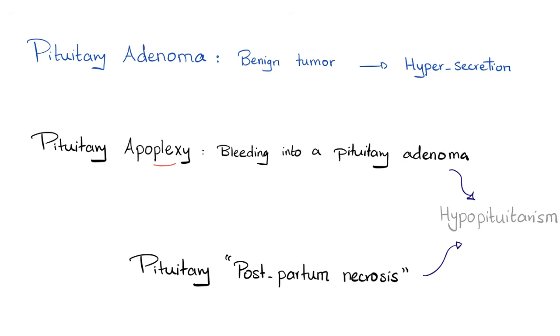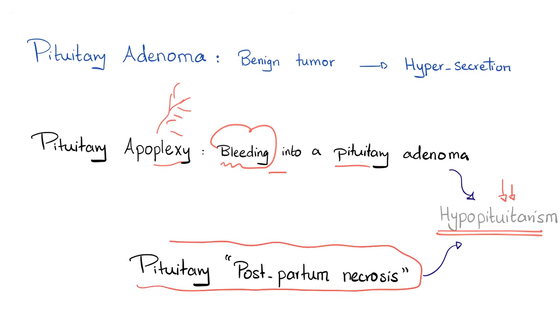The way I remember it, remember the vessels? Yeah, sometimes they form a plexus. So this is usually a bleeding into a pituitary adenoma. Of course, if I bleed, my pituitary will be without oxygen, without nutrients, because the blood supply is gone, and now I will get hypopituitarism, which means decreased secretion of the pituitary hormones. Moreover, postpartum necrosis, aka Sheehan necrosis, can lead to hypopituitarism and failure to lactate because of low prolactin.